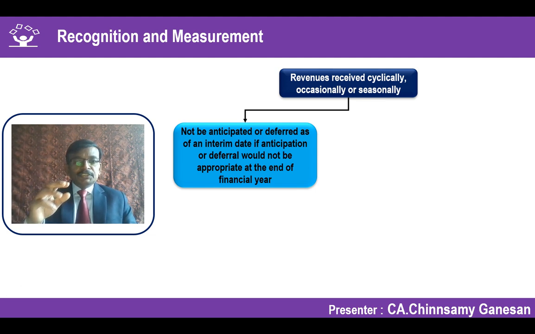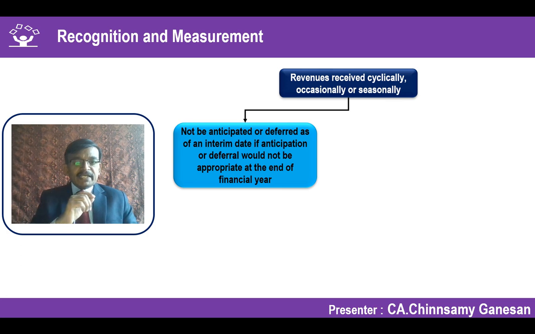So you should not anticipate, saying that in the first two quarters I don't have crushing, but in the third and fourth quarters I will have crushing, and because of that I am expecting revenue of so much, maybe 10% or 20% more than the previous year, and so I will apply that 10% or 20%. Or, for seasonal items, you should not smooth out by taking the estimated annual number as the revenue and making a provision for related expenses in the seasonal financial statement for the first, second or third quarter.